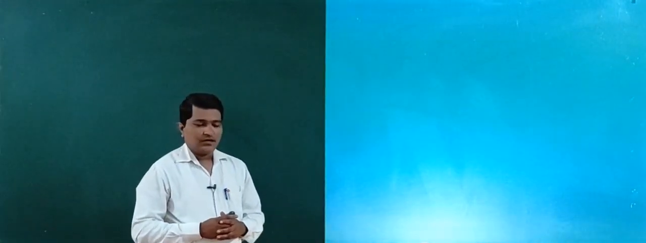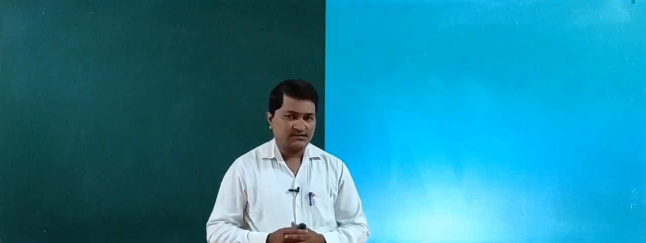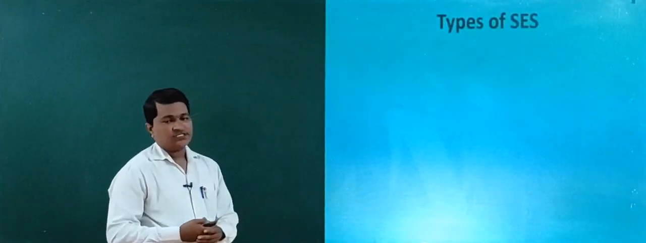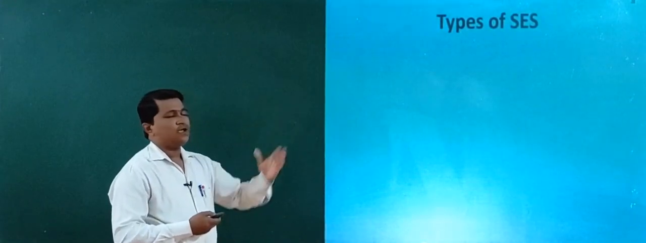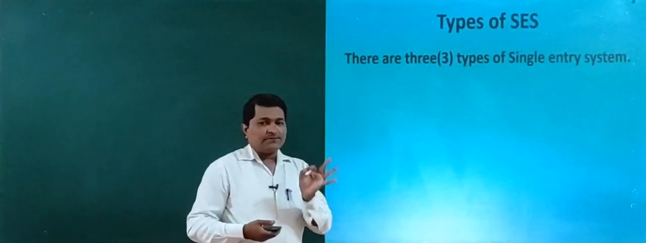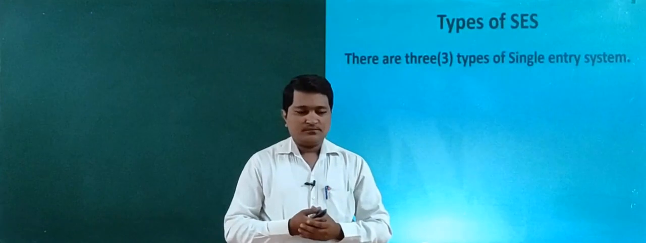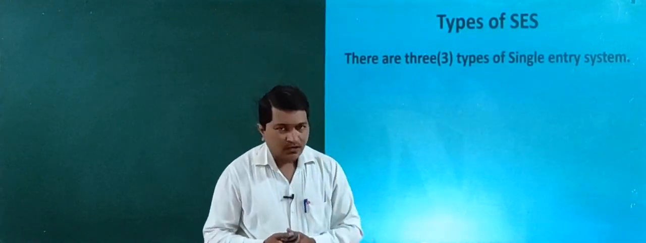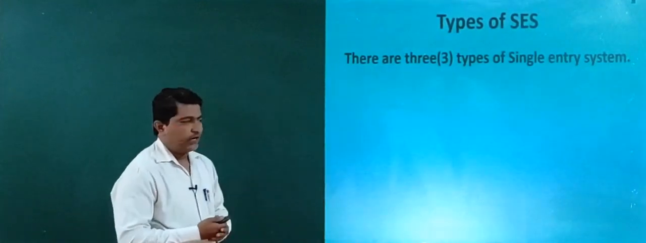In the previous class you studied about merits and demerits of single entry system. Now in this class we move for types of single entry system, that is types of SES. There are three types in single entry system, means single entry system can be maintained with three types. So what are they? Let us know one by one here.